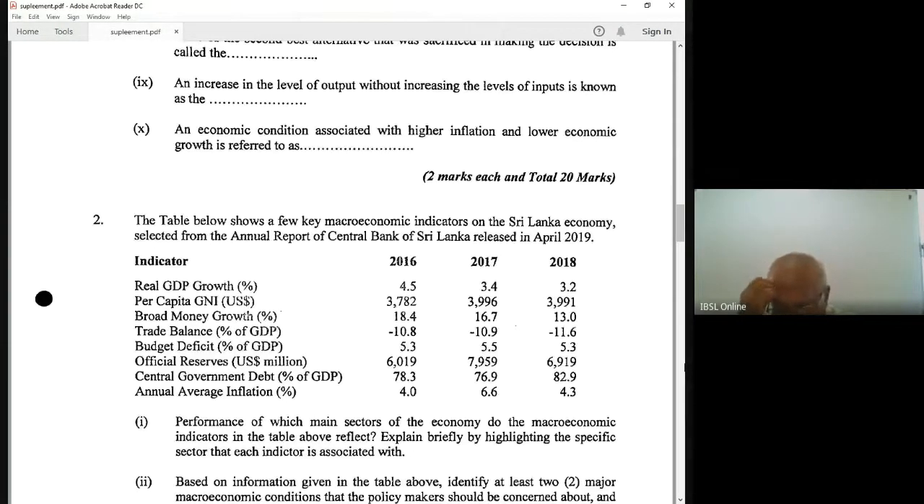From my experience, students don't try this question, but I would like to recommend you to try it, because you can easily score. That's very important. It is an open, challenging question on macro indicators: real GDP, GNI, broad money growth, trade balance, budget deficit, official reserves, central government debt, annual average. All are macroeconomic indicators. Then we are left with 6 questions. First question compulsory, second question macro. Then the balance 6 questions may be 3 micro, 3 macro.